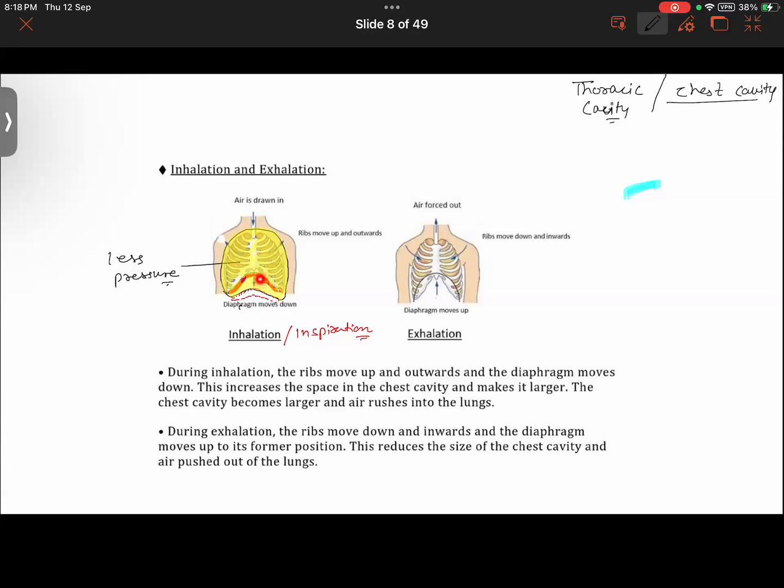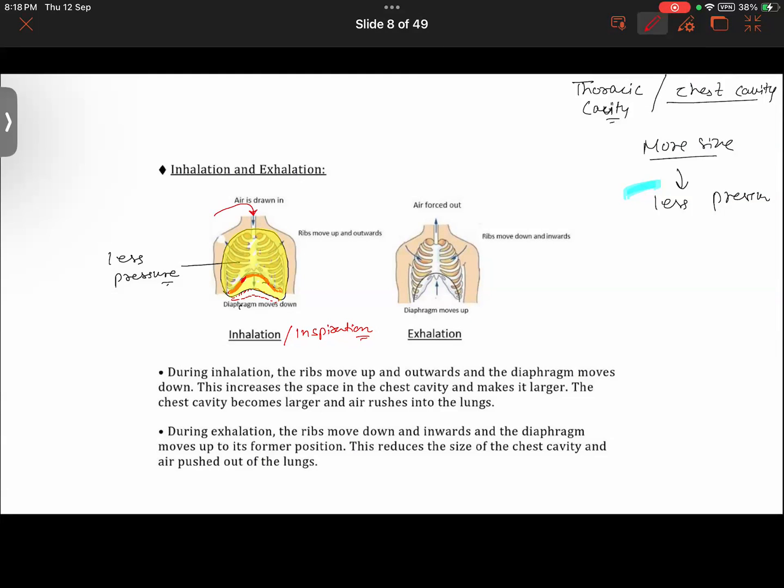Yes or no? Just keep in mind that more size means less pressure. So the pressure inside the lungs decreases. Because of this pressure difference, air rushes in.